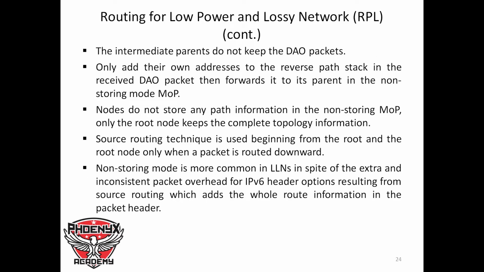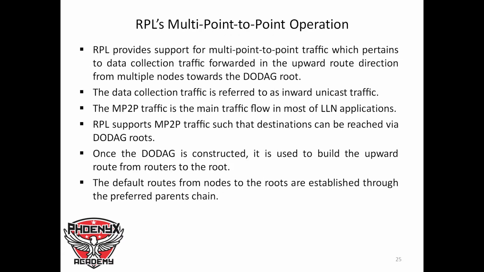The intermediate nodes do not store any information in the non-storing mode of operation. Only the root node keeps the complete topology information. Source routing is used, beginning from the root node only, when a packet is routed downward. Non-storing mode is more common in low power and lossy networks, in spite of the extra packet overhead for the IPv6 header option resulting from source routing, which adds the whole route information in the packet header.